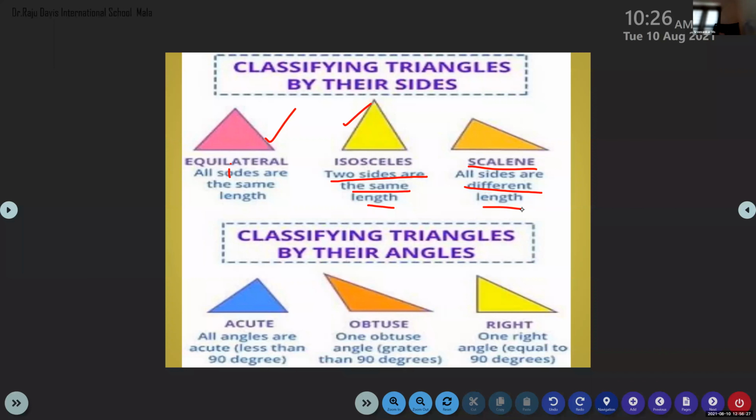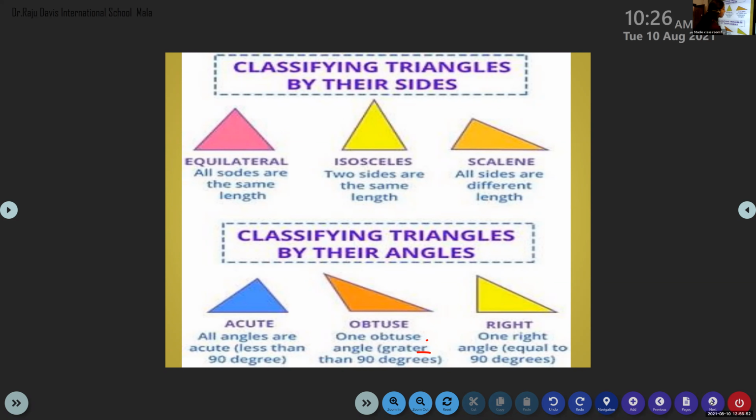Now, this one: all angles are acute. Acute angled, or less than 90. Now, next one: one obtuse angle. One obtuse angle, that one is very important. And this one has only one right angle. One right angle.